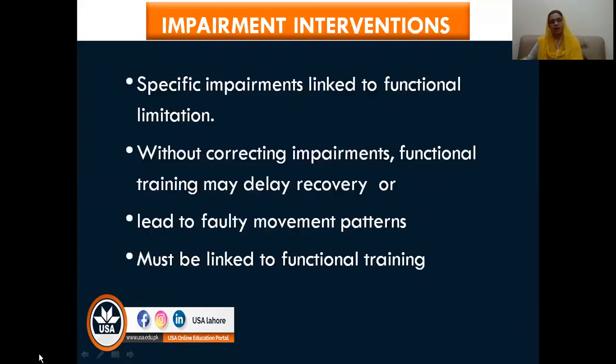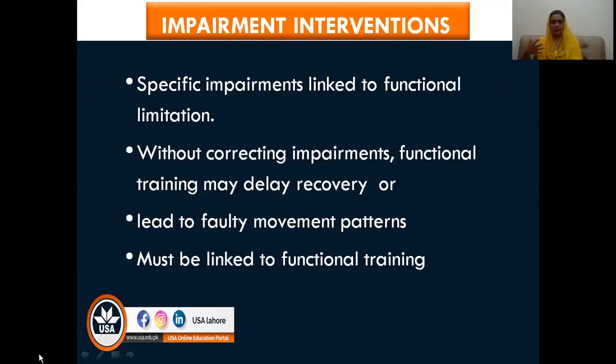We'll start with the basic introduction of impairment intervention. As I have discussed in previous lectures, our first tool and first priority is always functional training, because it has many added benefits.